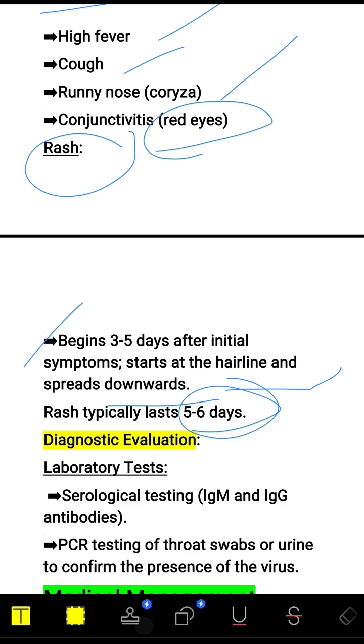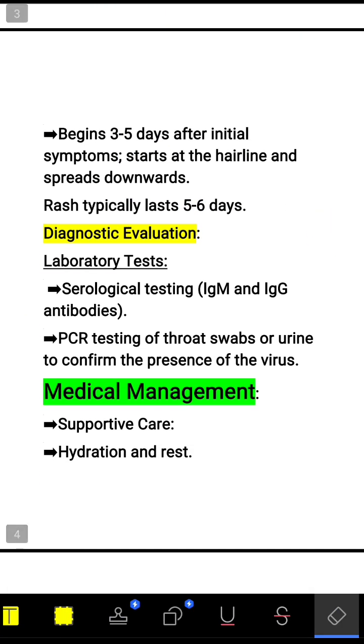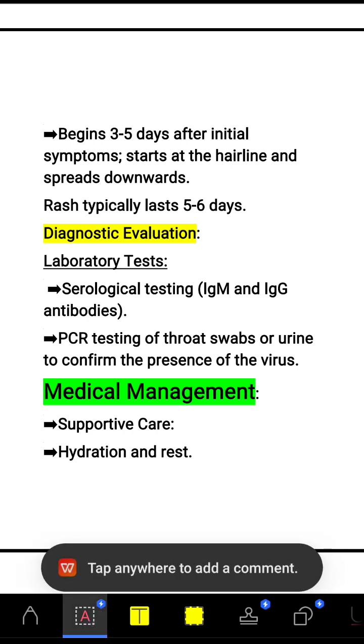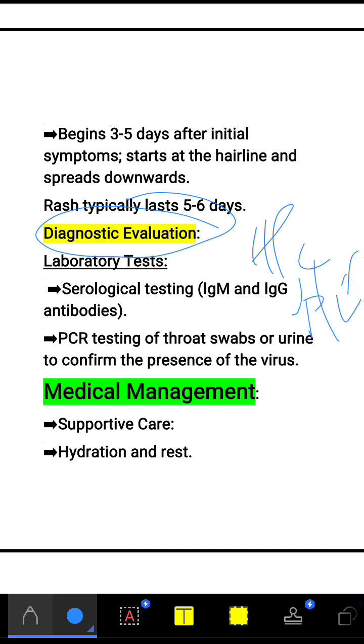Next we'll see diagnostic evaluation. In diagnostic evaluation, first of all we have to do history collection and physical examination.